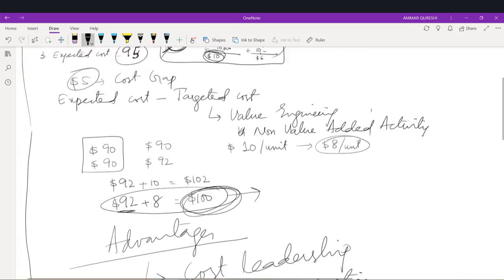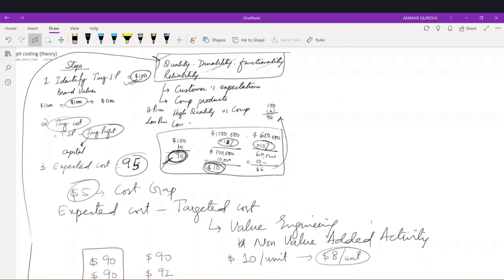So this is basically a very simple description of target costing, which we have already studied in the past. In the next lecture, we will do one question of target costing, and let's see how we can apply these concepts to that particular question.